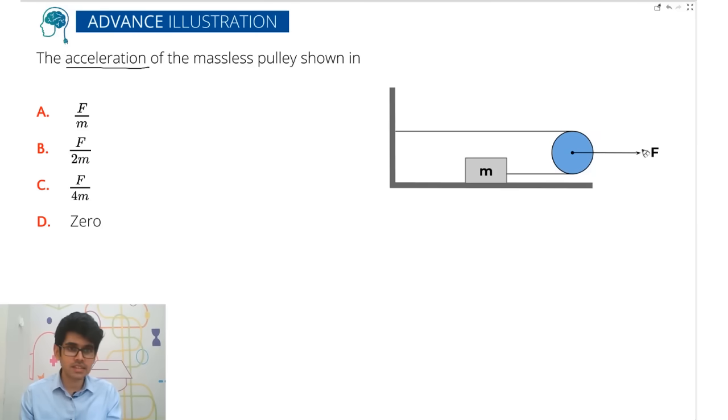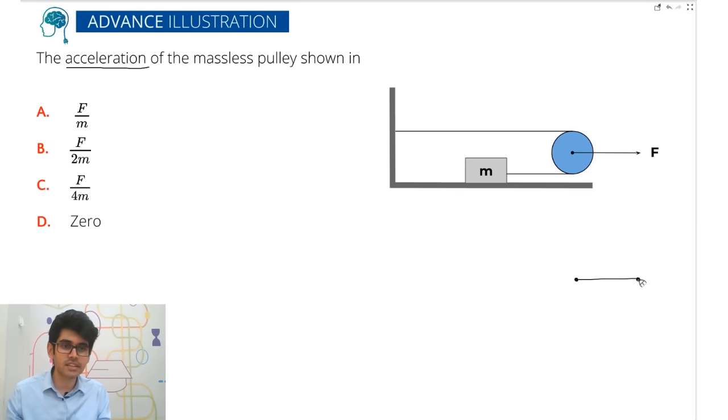Okay? So if this is a force F, everyone, you have to tell me what is the acceleration of this pulley. Okay? So understand, this is a force. So what did I say? If I apply a force F on a string, then the tension will also be equal to F. Why? Because if I just look at this string, this is a massless string, right?